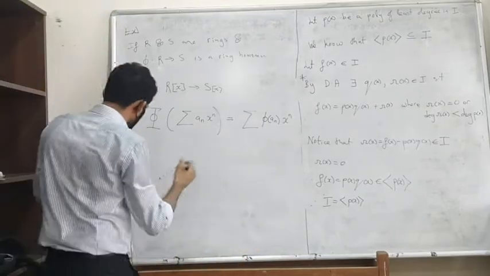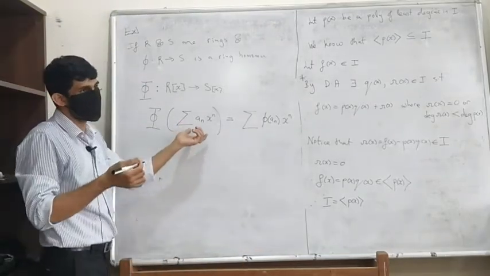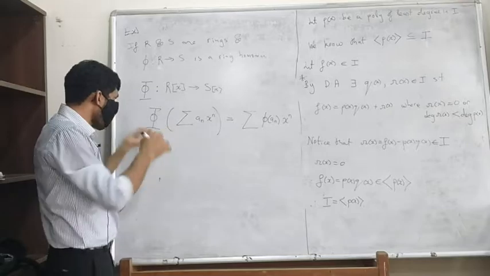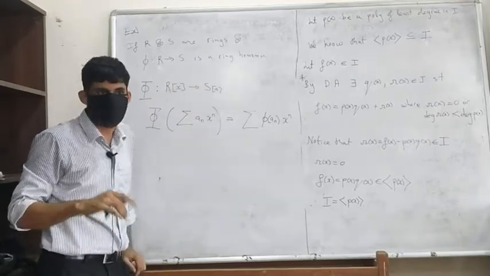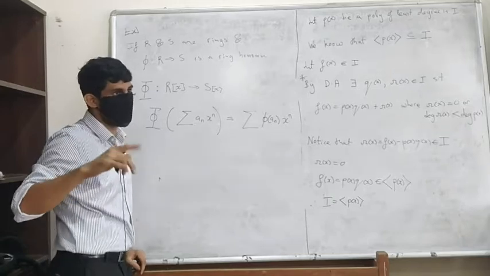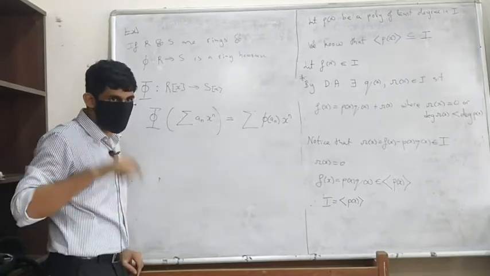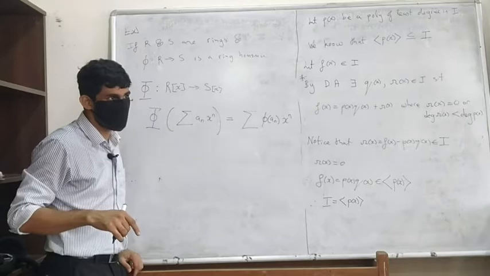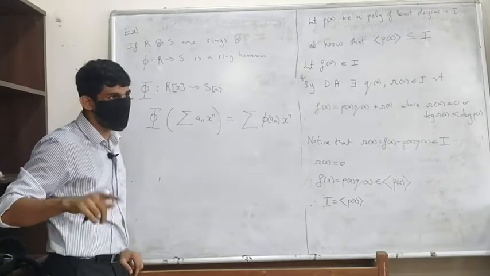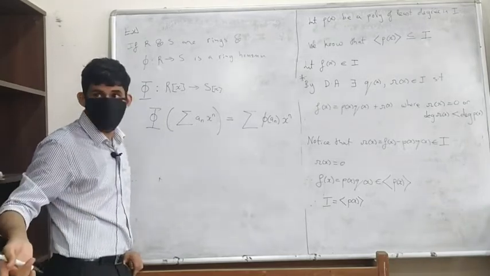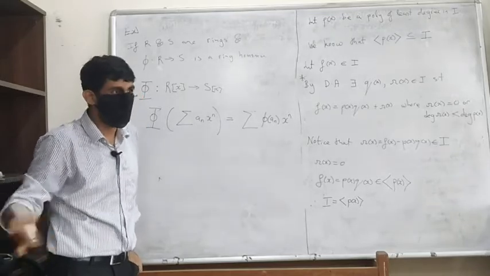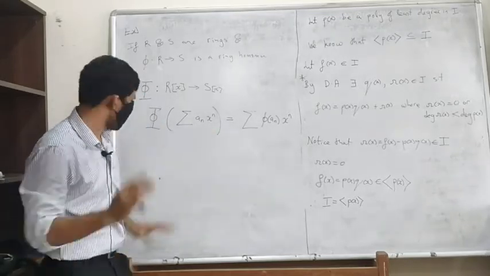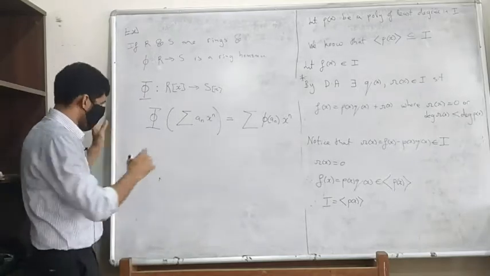So addition is obvious. I will not show you why addition works, because phi of summation a_n x raised to n plus summation b_n x raised to n will be summation phi of (a_n plus b_n) x raised to n. But phi of a_n plus b_n is phi of a_n plus phi of b_n, and you split it up and you get what you require. Okay, let's look at multiplication.